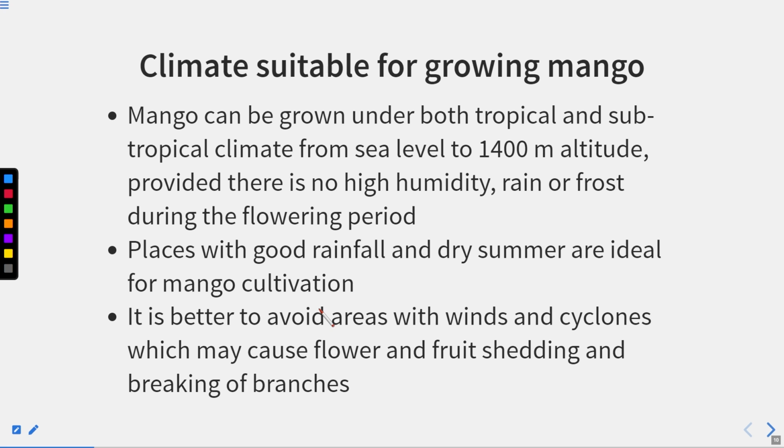Climate suitable for growing mango. So what type of climate is required, we will see here. Mango can be grown under both tropical and subtropical climates, from sea level to 1400 meter altitude. This is the altitude at which this particular crop can be grown, provided there is no high humidity.